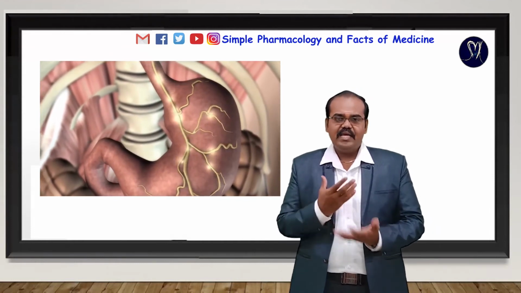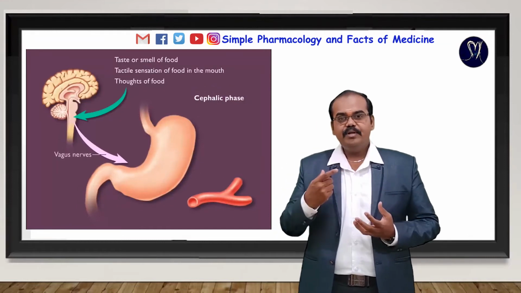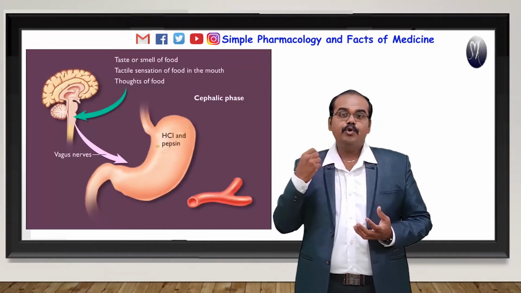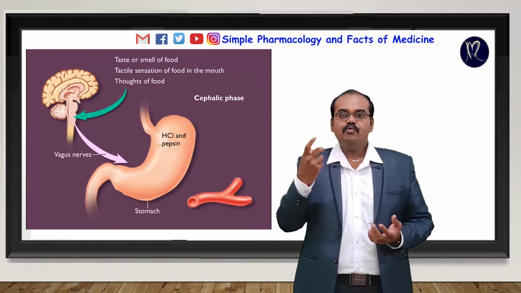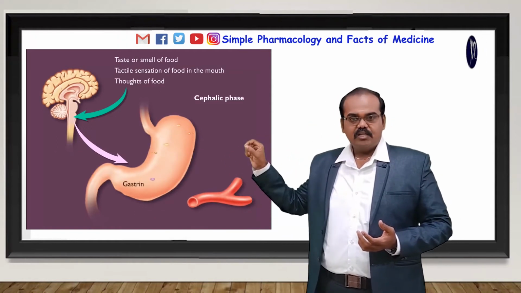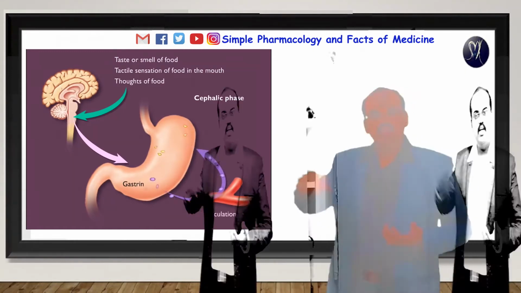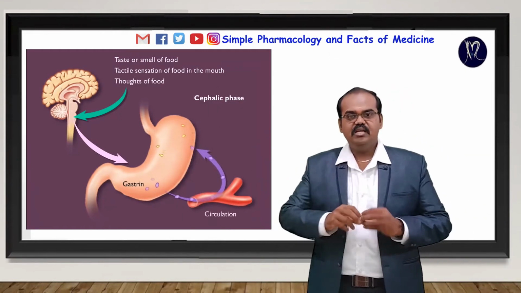What is happening exactly? Whenever you see spicy food, your vagus nerve is activated, and the vagus nerve stimulates the stomach to produce gastric acid. That is the first phase, the cephalic phase.